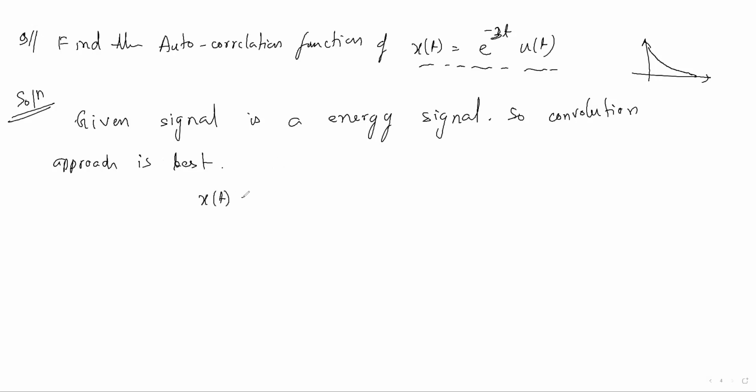Here x(t) is given as e to the minus 3t u(t), and for convolution we have to make the folded signal also. If you make the folded signal, what will be the equation? It is e to the 3t u(-t). I have replaced t by minus t. When I replace it on the right side also, the minus will become plus.